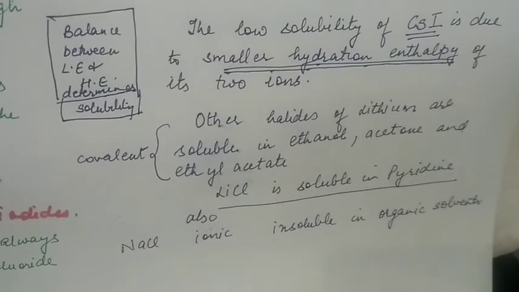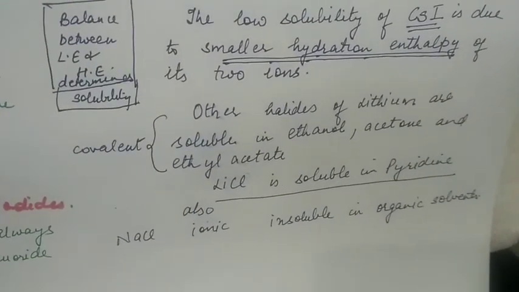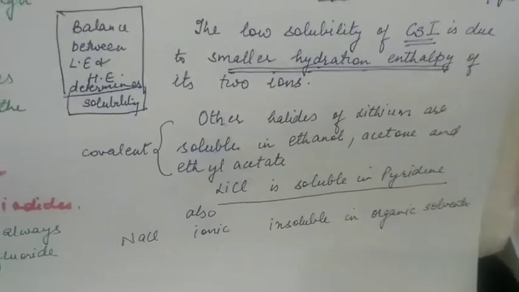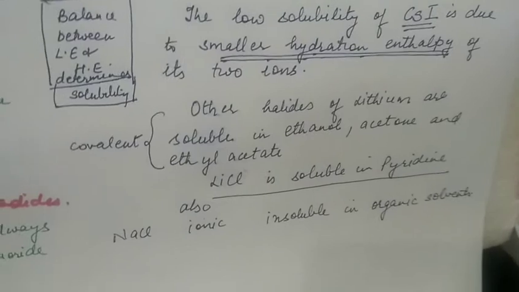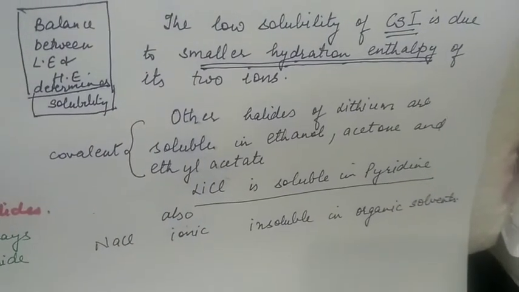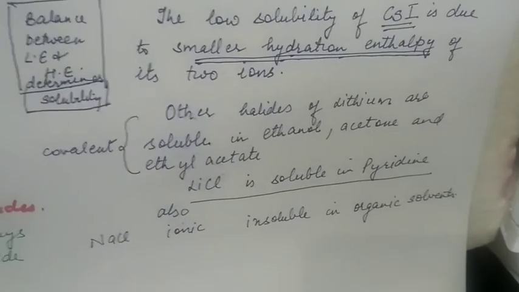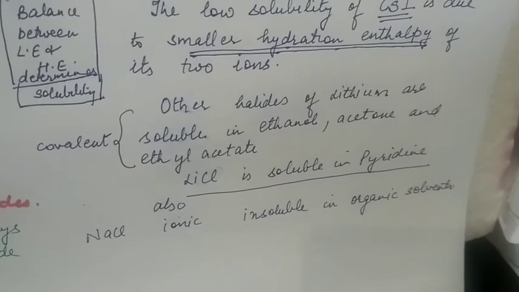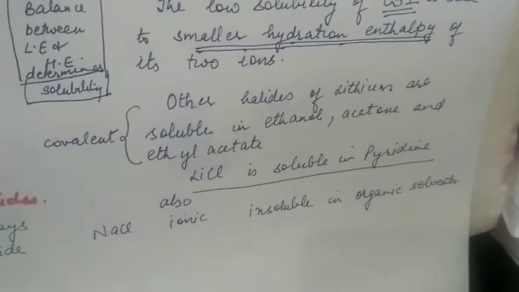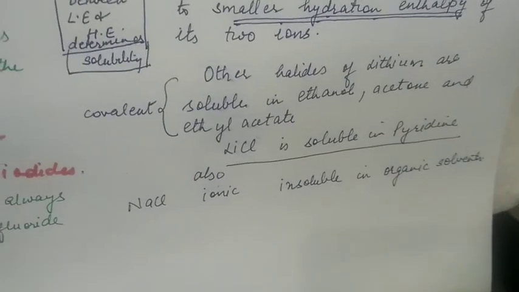Other halides of lithium are soluble in ethanol, acetone and ethyl acetate because lithium halides are covalent in nature. Lithium chloride is also soluble in pyridine. Lithium fluoride is ionic in nature. Sodium chloride, being ionic, is insoluble in organic solvents.